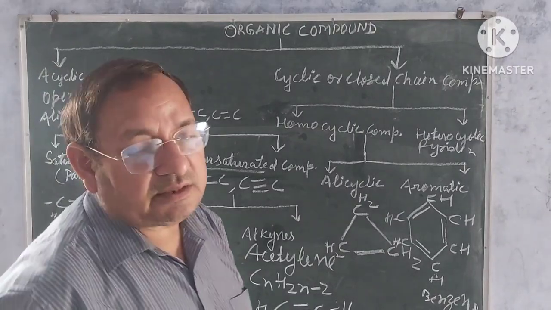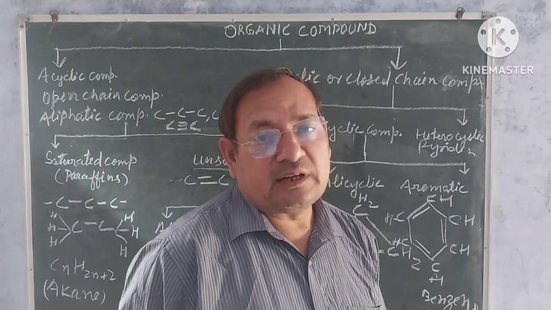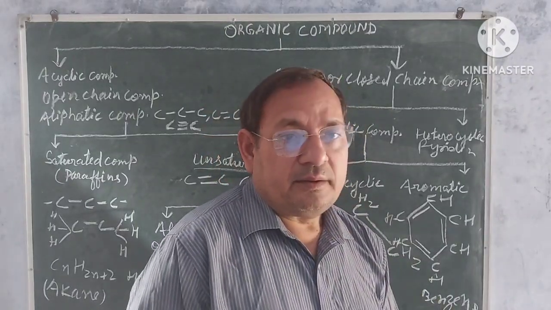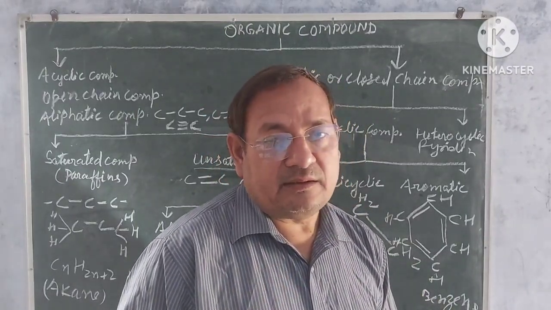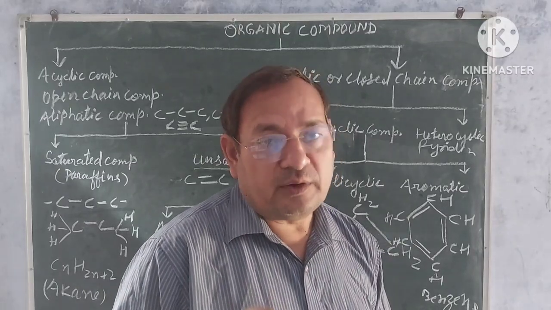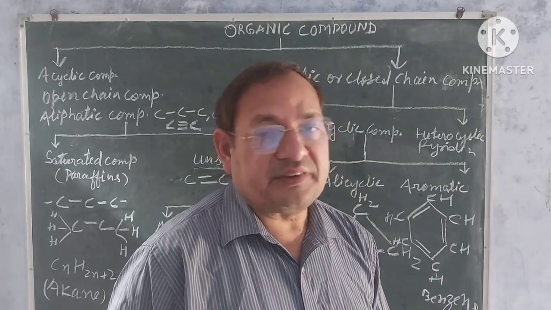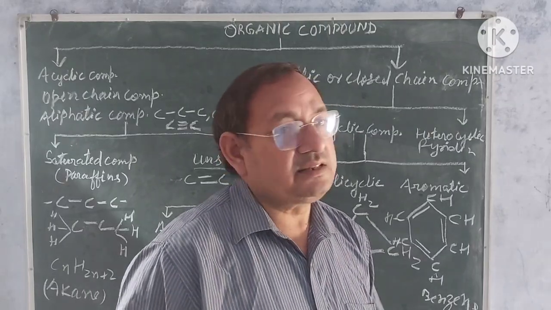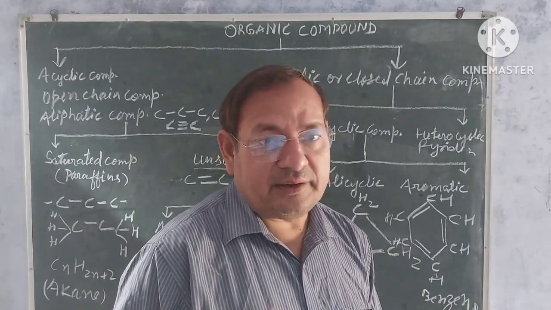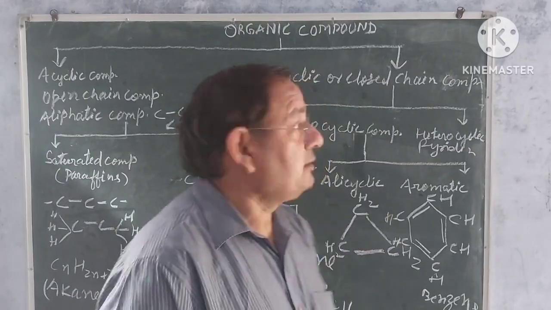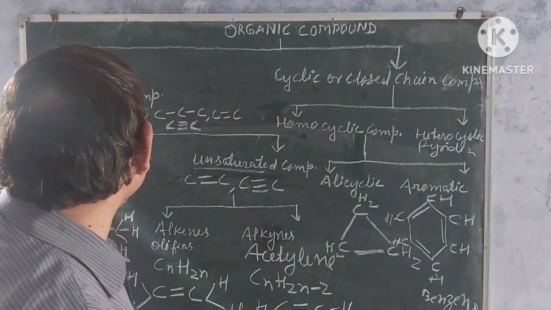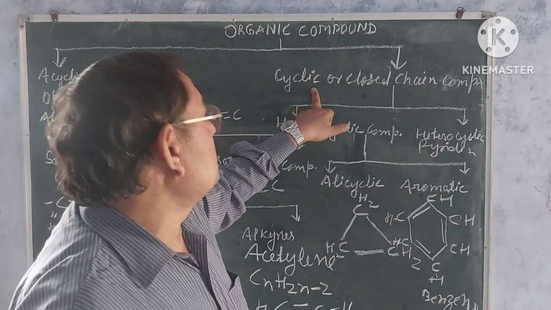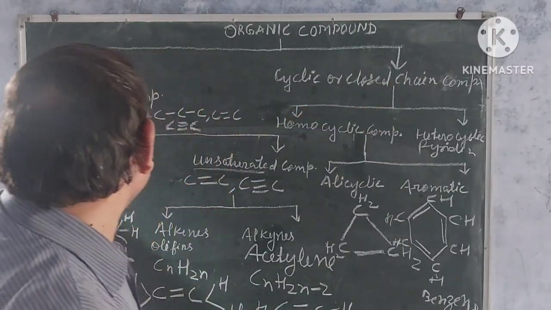So my dear students, now I am going to conclude my teaching. The main aim of my teaching was to make you understand the classification of organic compounds. And again I refresh this. Organic compounds are broadly divided into two parts: acyclic compounds, open chain or aliphatic compounds, and cyclic compounds, closed chain compounds.